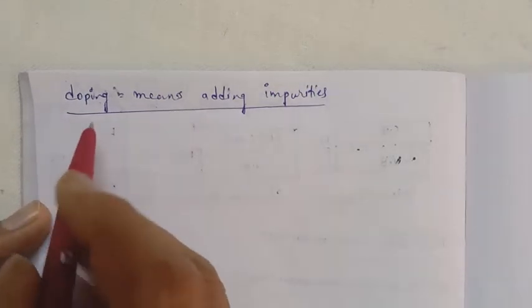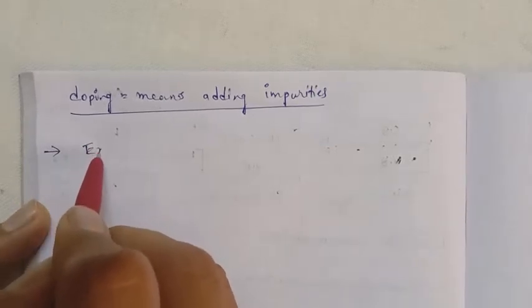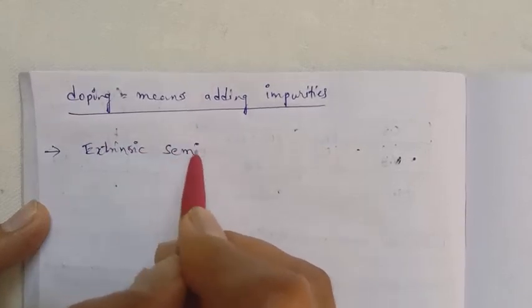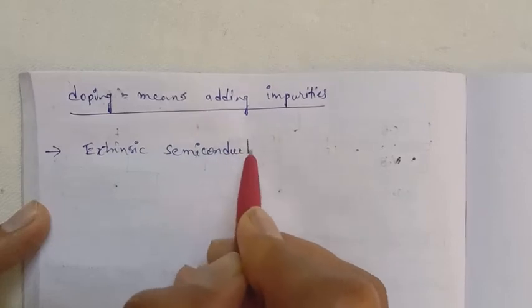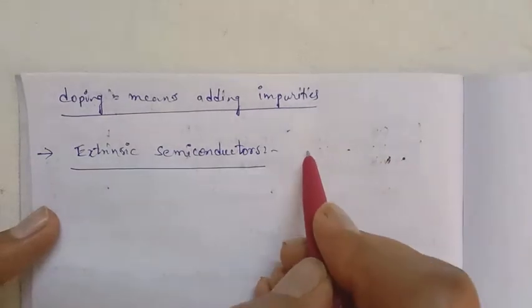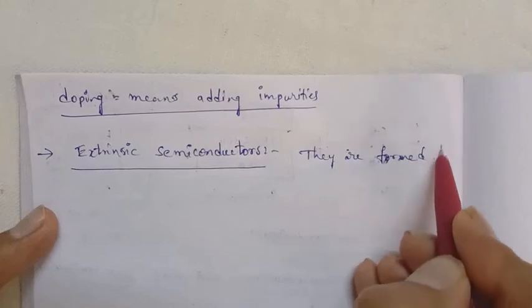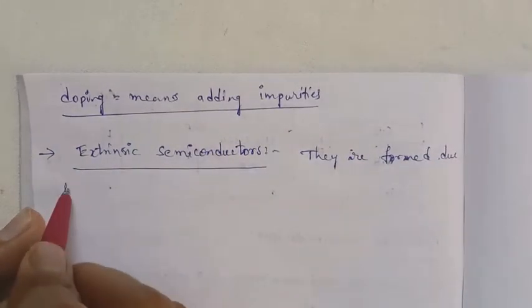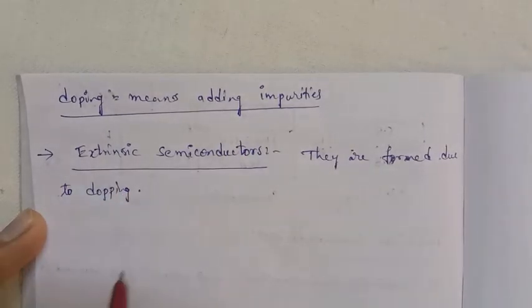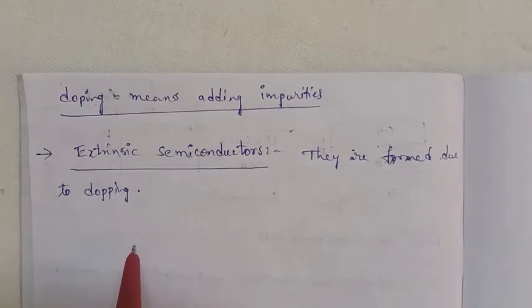Those types of semiconductors are called extrinsic semiconductors. Extrinsic semiconductors are formed due to doping, that is, adding impurities.